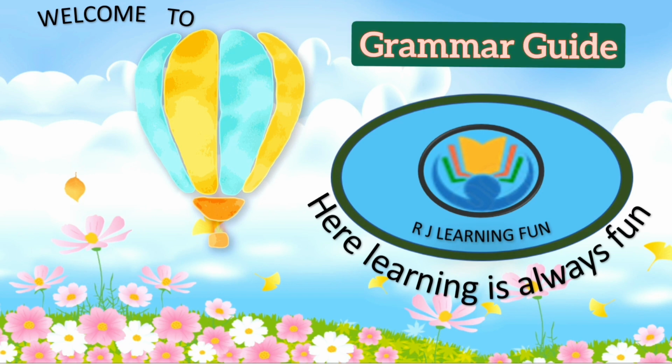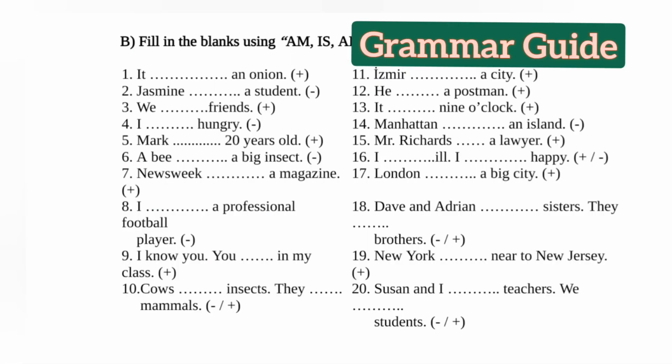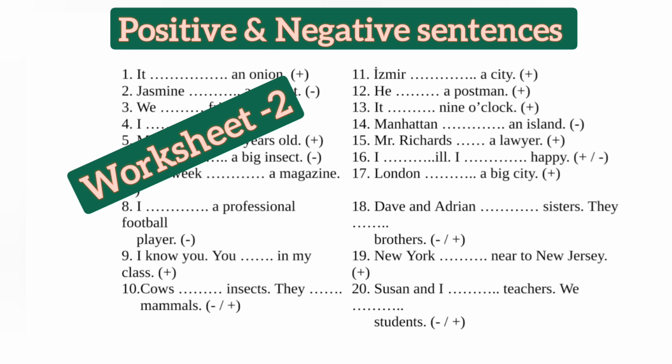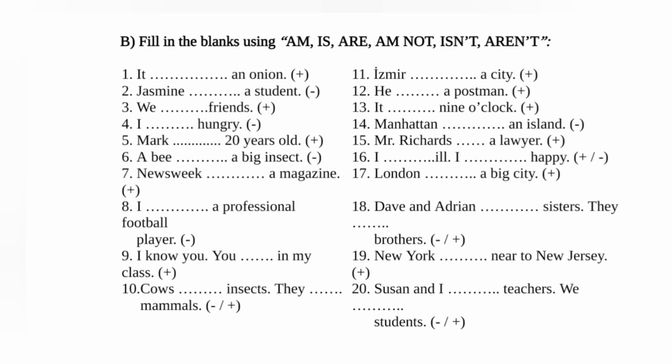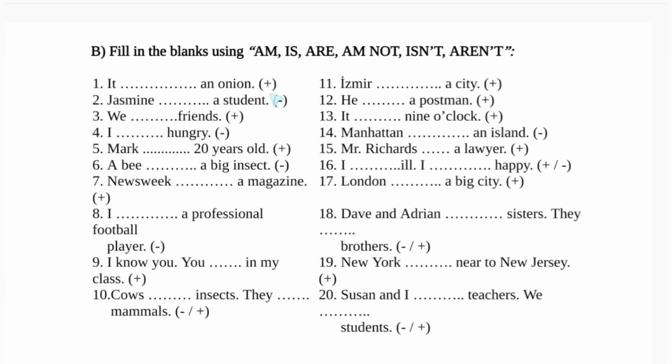Today in the series of grammar guide, we will learn to make positive and negative sentences using the be form of the verb, that is am, is and are in the present tense. This plus stands for positive sentences and this minus stands for negative sentences. In positive sentences, we will use the be form of verb in present tense, that is am, is and are. And in negative sentences, we will use am not, isn't and aren't.